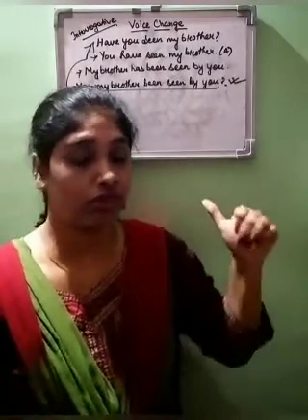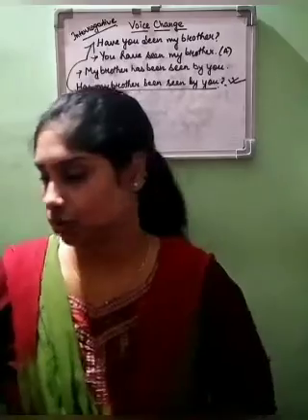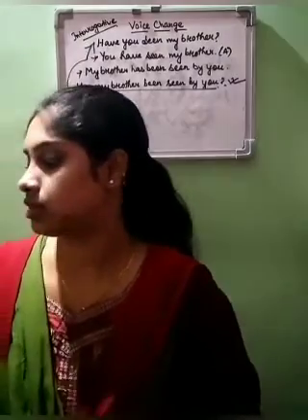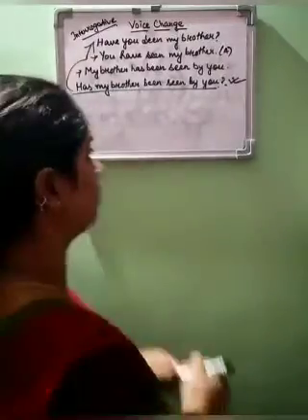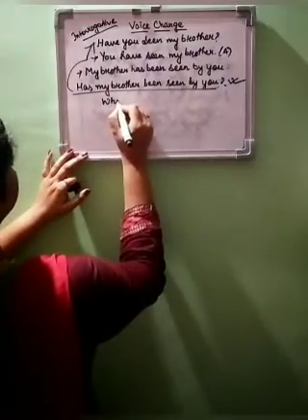Now let's see with the WH word. Let's take one example.